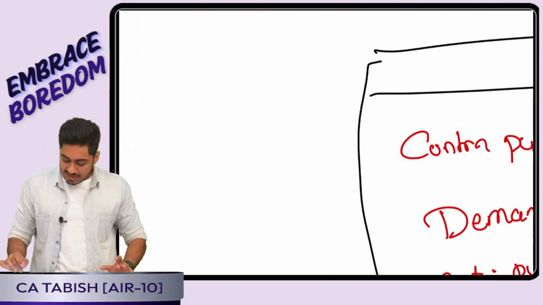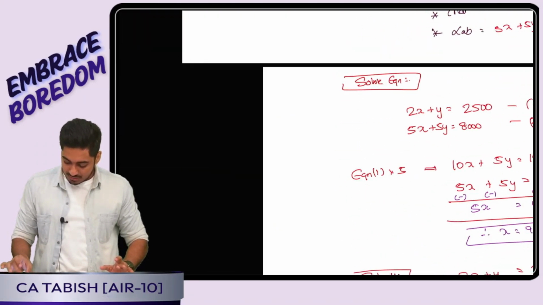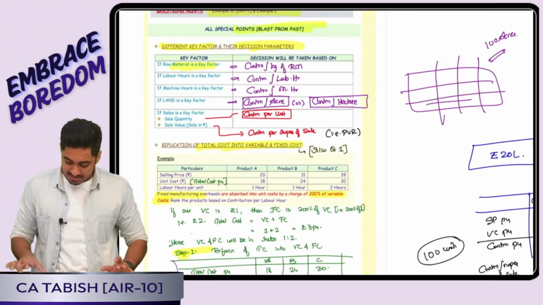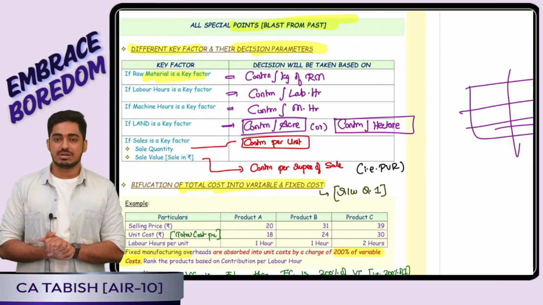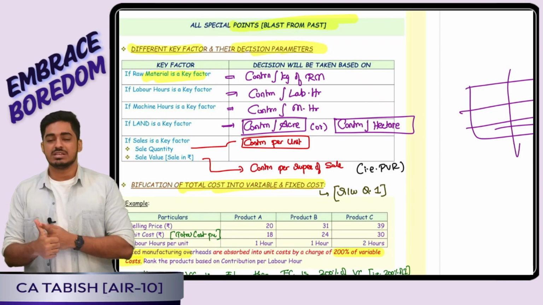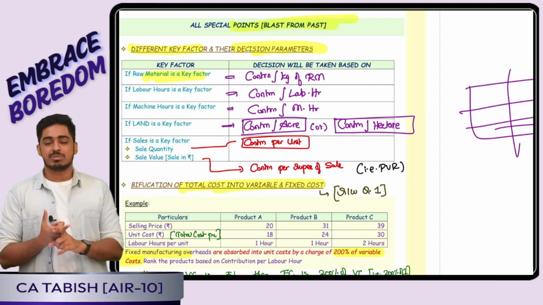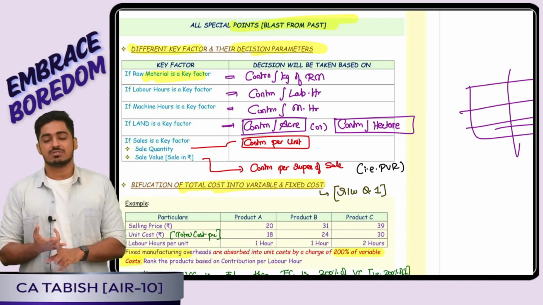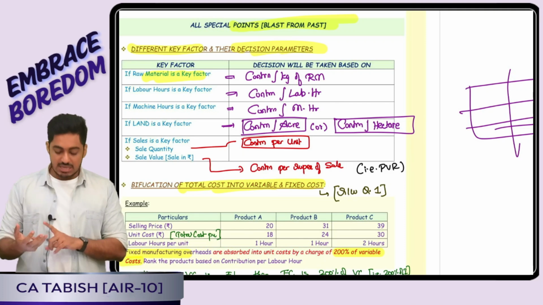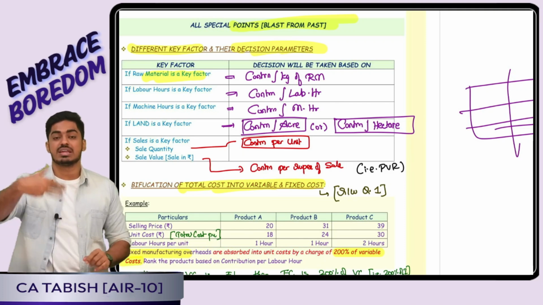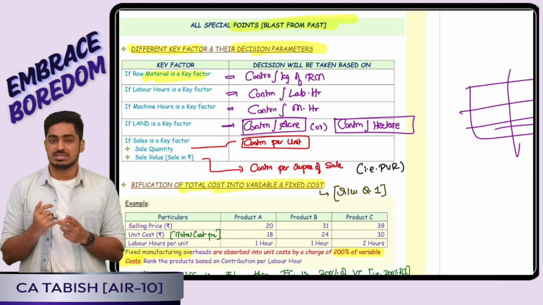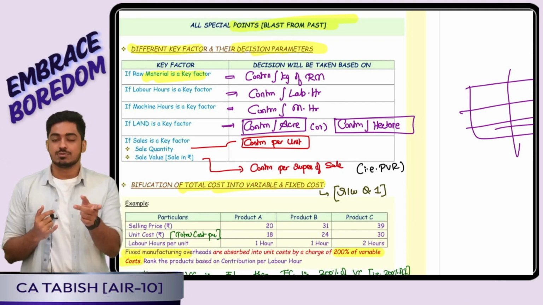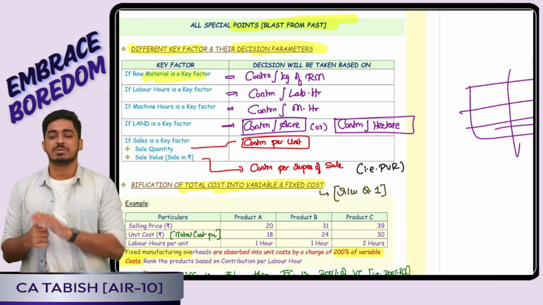Now, in that, two main tweaks were there, which we have understood in the form of adjustments. One thing is which key factors and what is going to be their decision parameter. If it is raw material, it means contribution per kg; labor hours means per hour; machine hour means per machine hour. If land, it is contribution per acre or per hectare. If sales in terms of units, it is per unit; in terms of rupees, per rupee, which is nothing but my PV ratio.